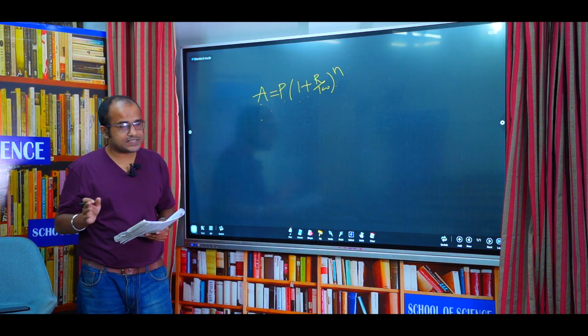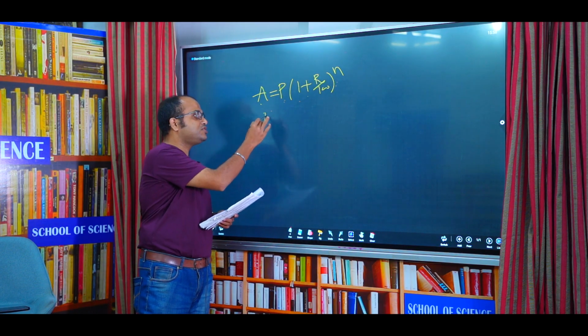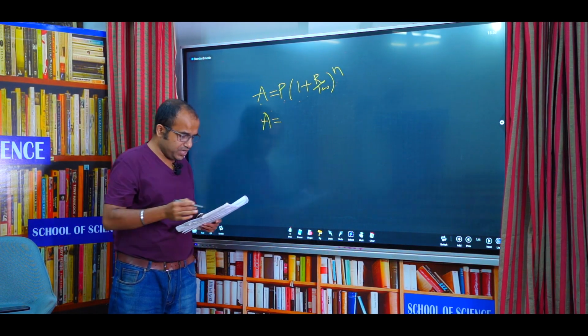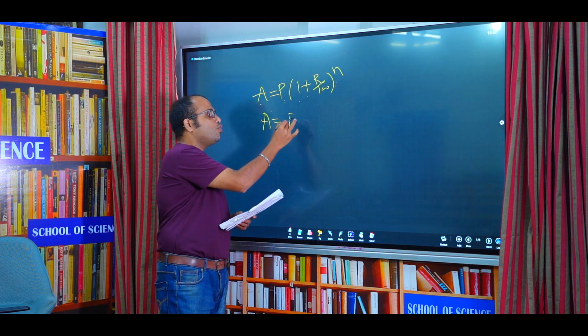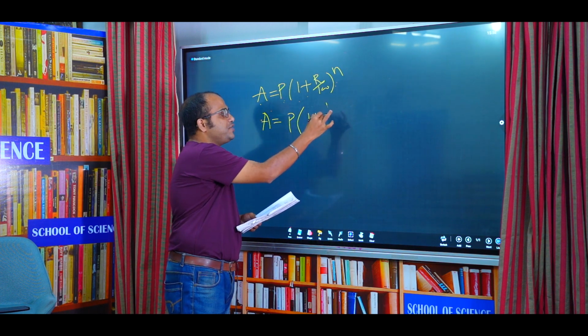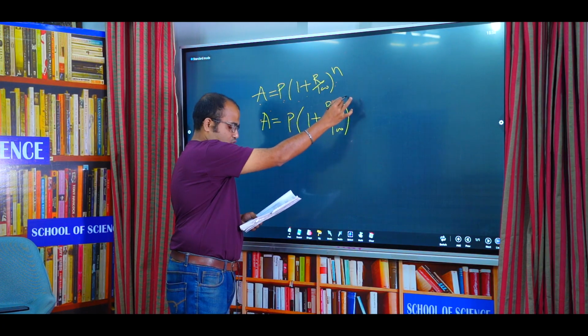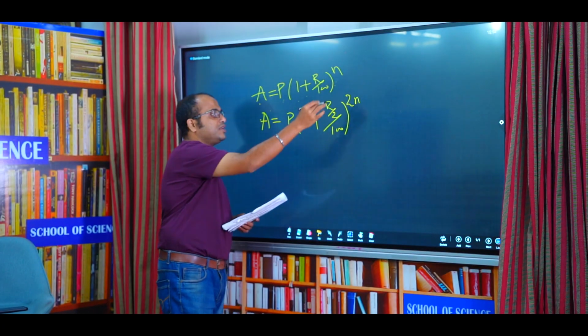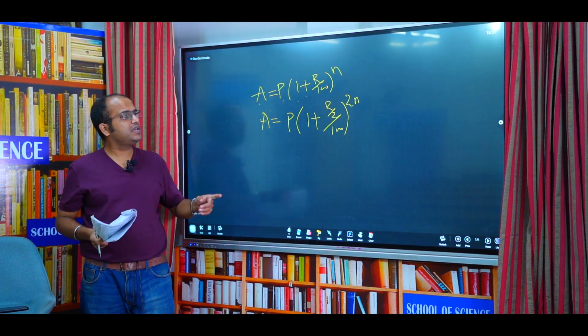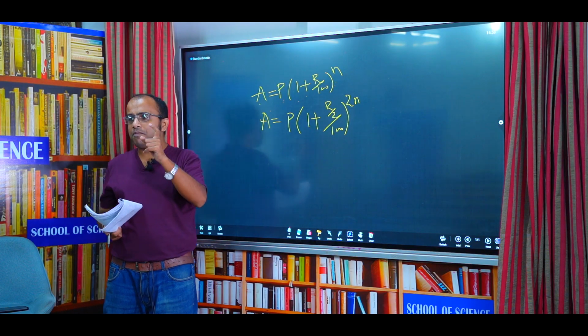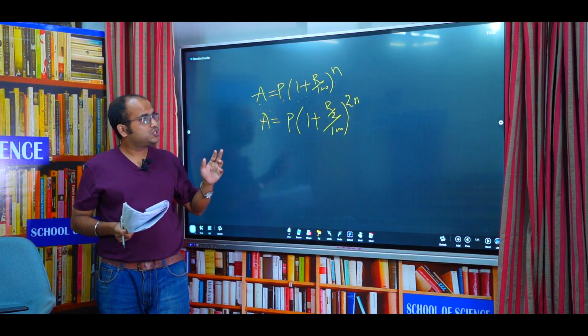Now the second case, again the amount formula is equal to P into 1 plus R by 2 by 100 whole to the power 2n. This formula is for interest compounded half yearly. So what is the hint?